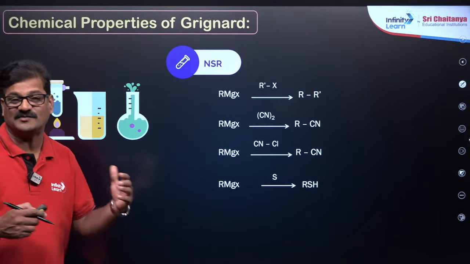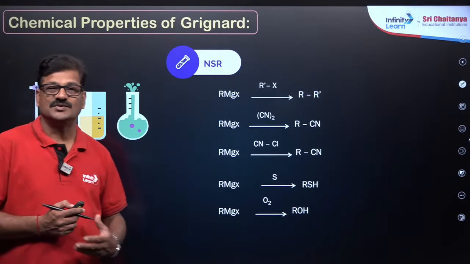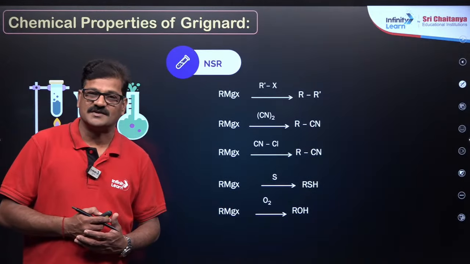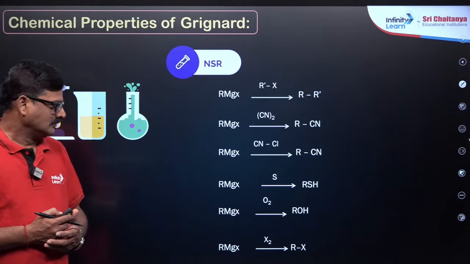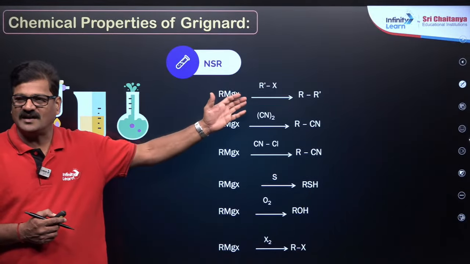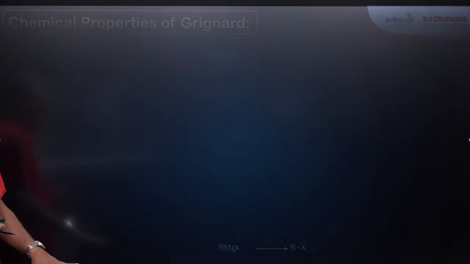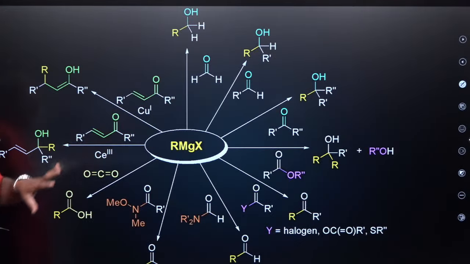RMgX reacting with sulfur gives thiols, exposing it to oxygen gives alcohol, and with halogen it gives alkyl halide. These may not be that important, but I want to give you some important aspects of this.